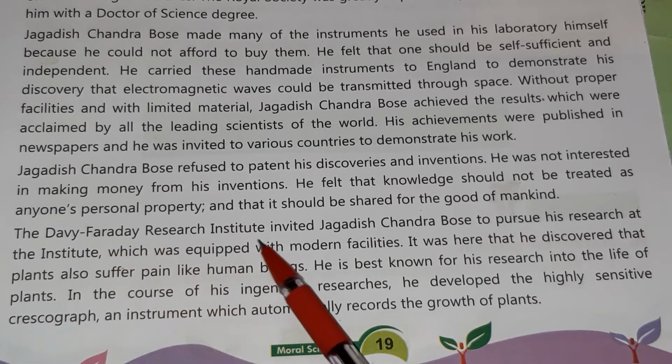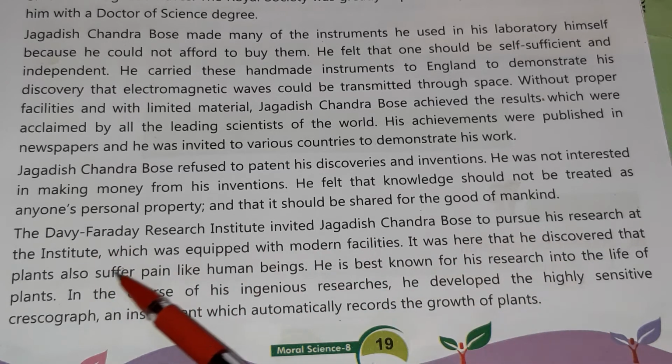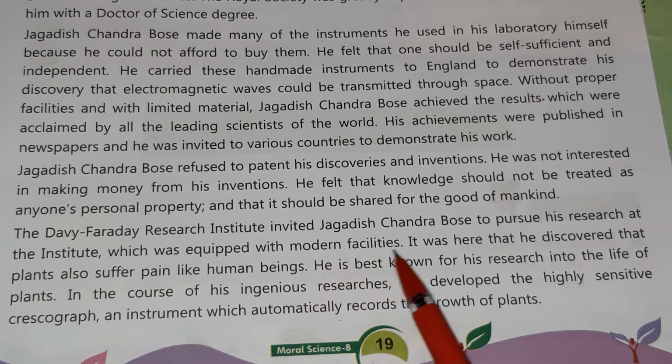The Bose Research Institute invited him to pursue his research, equipped with modern facilities. It was here that he discovered that plants also suffer pain like human beings. He is best known for his research into the life of plants. In the course of his ingenious research, he developed the highly sensitive crescograph, an instrument which automatically records the growth of plants.